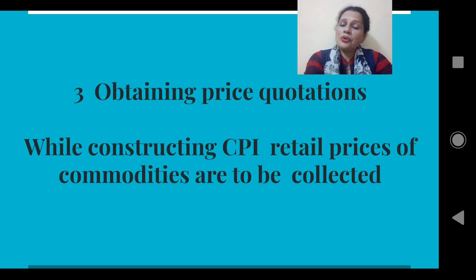Now, you know that whether retail prices or wholesale prices, both are likely to vary from time to time and from place to place, and therefore it is better to obtain the prices from the agencies at different places and from different time points. Finally, whatever price quotations you get should be averaged, and that average is used as the price finally while constructing the consumer price index number.